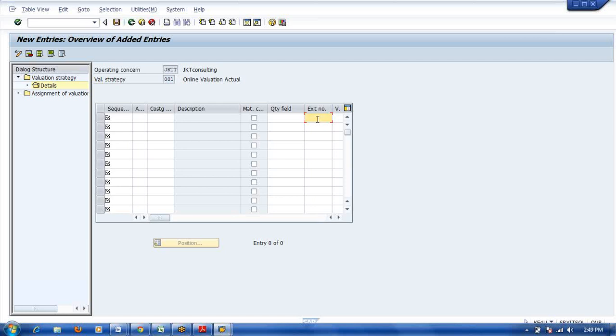We can tell our requirement to the developer, and the developer will change it in that user exit. In that standard user exit you can also write your own program.